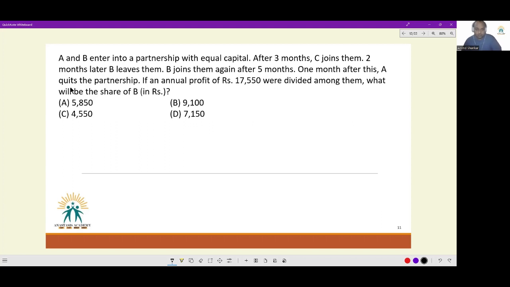Next question. A and B enter into a partnership with equal capital. After 3 months, C joins them. 2 months later, B leaves them.